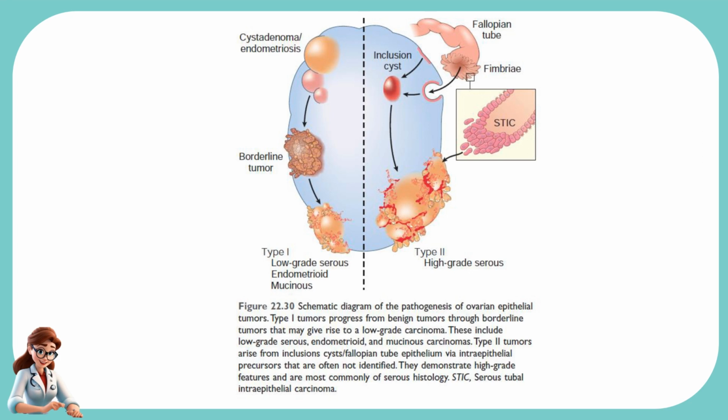Type 2 tumors arise from inclusions, cysts, or fallopian tube epithelium via intraepithelial precursors that are often not identified. They demonstrate high-grade features and are most commonly of serous histology.